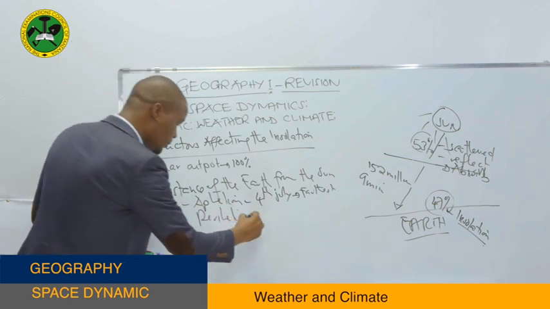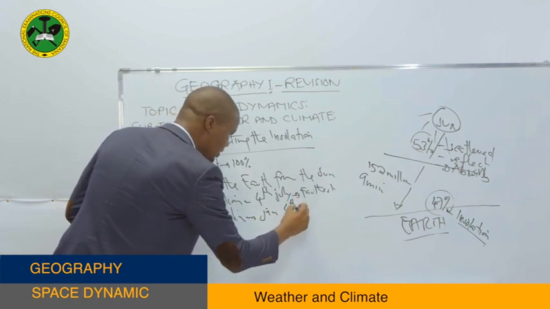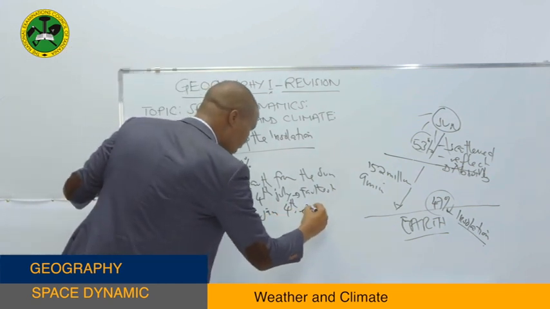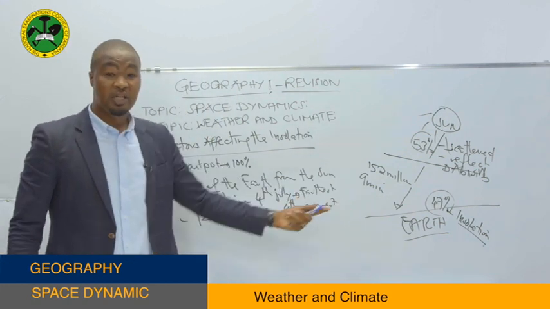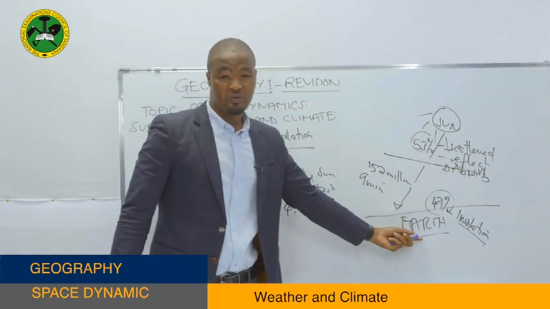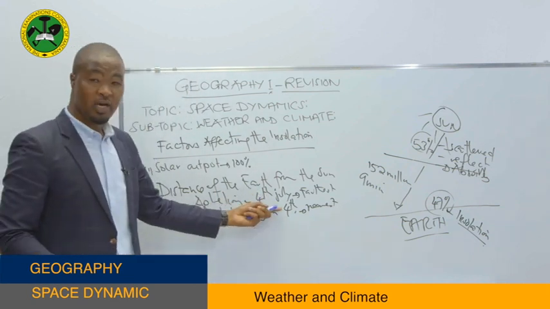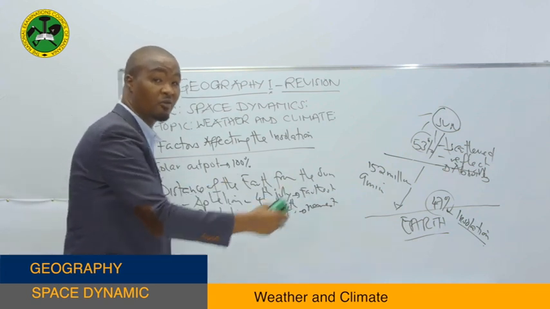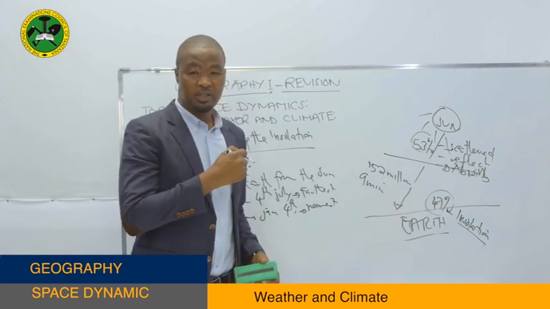But during perihelion, which occurs on every January 4th, it means every year, this period is the period when the Earth is nearest to the sun. So it means at this time, the insolation rate is high. Why? Because the Earth is nearest to the sun. It means we expect a high amount of insolation to the land. While during the aphelion, which occurs on 4th July each year, the Earth is farthest away from the sun. So at this period, we expect low insolation. This is the second point.